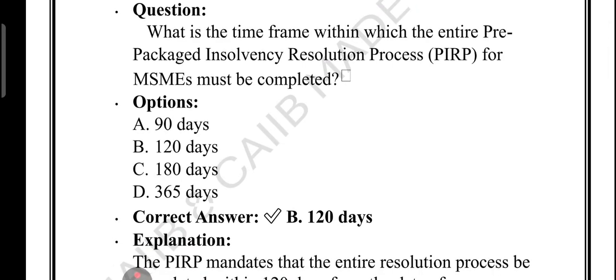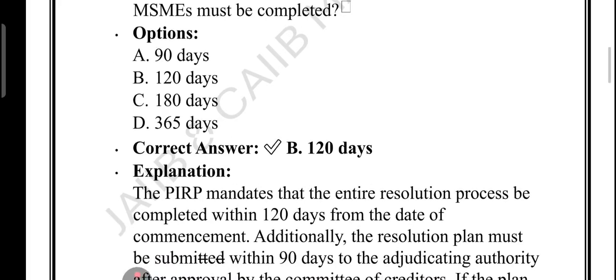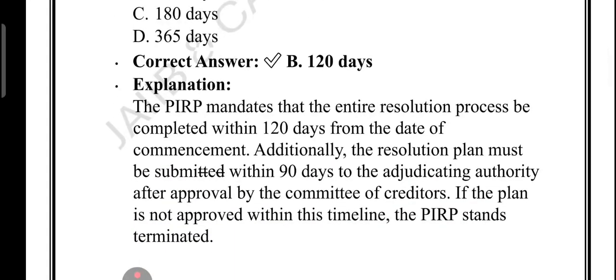Had the question been when the plan must be submitted, it should be in 90 days. Right. So remember the key point that PIRP must be finished within 120 days. The plan must be submitted within 90 days. It should be approved by 120 days. If you miss the deadline, the process ends automatically. This is very, very important.